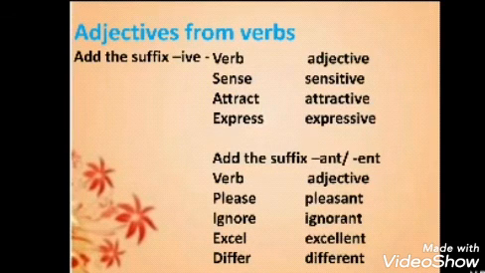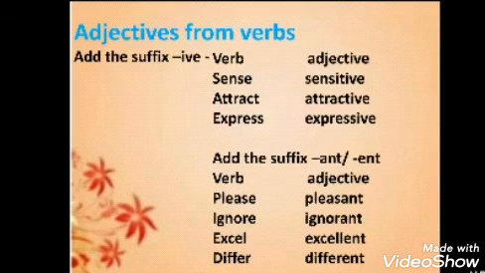So we have seen how adjectives are formed from nouns. Now we learn how adjectives are formed from verbs. When you add the suffix ive to a verb, it will function as an adjective. Sense is a verb, attract is a verb, express. When you add ive to these verbs, they work as adjectives, like sense, sensitive, attract, attractive, express, expressive.